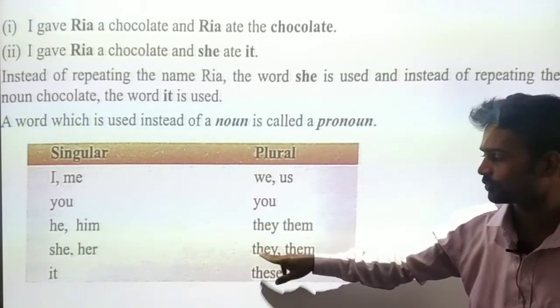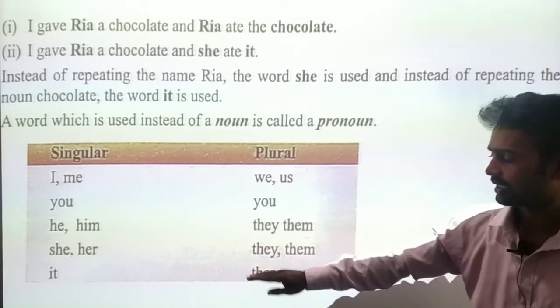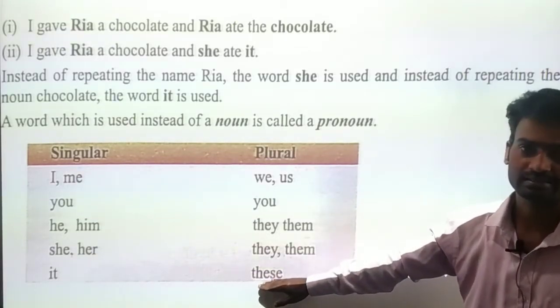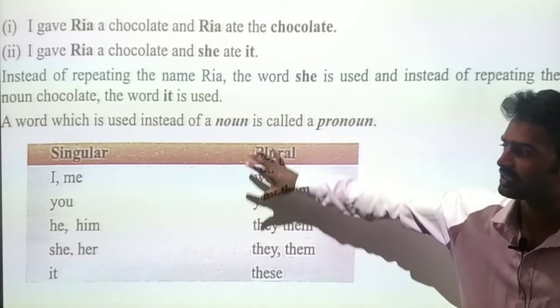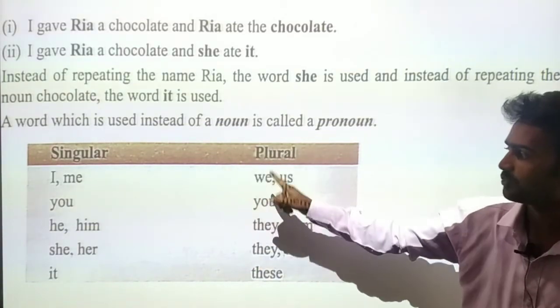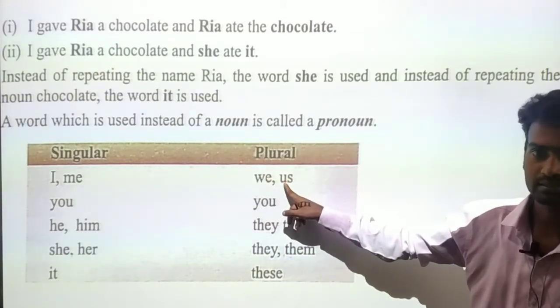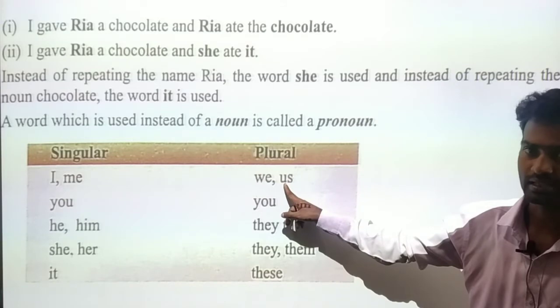And she also we use they, them. It is a singular and a plural form we use these. Yes, dear children, let's see once again. I is a singular, me is a singular. The same way we use we, us. We, us as a plural form.